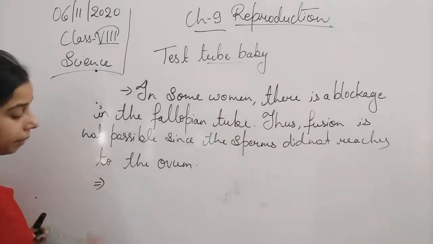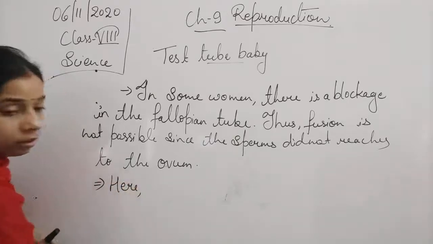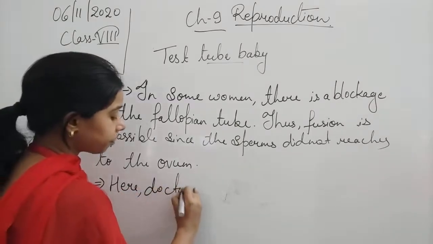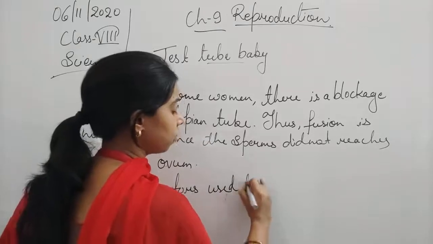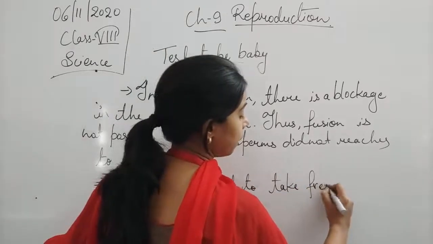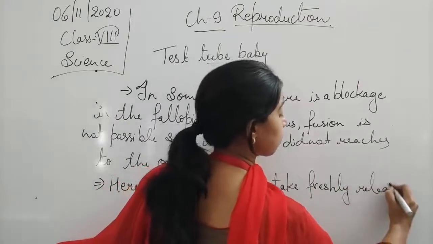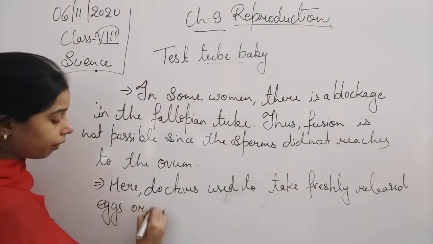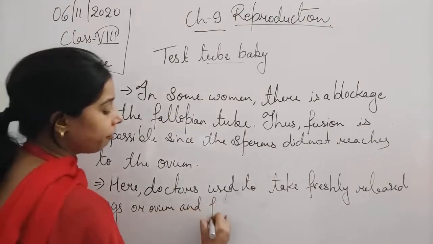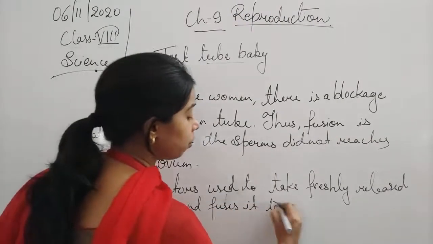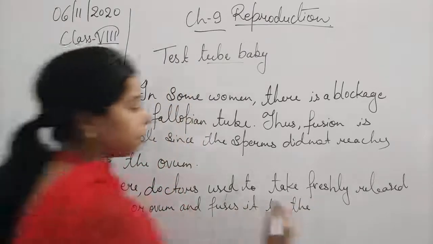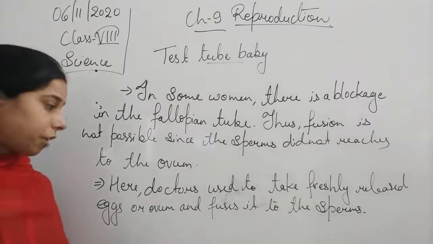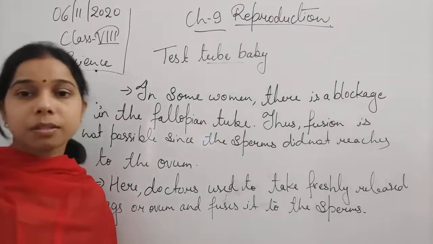The second thing, students, is that doctors take the freshly released egg or ovum and fuse it with the sperms.